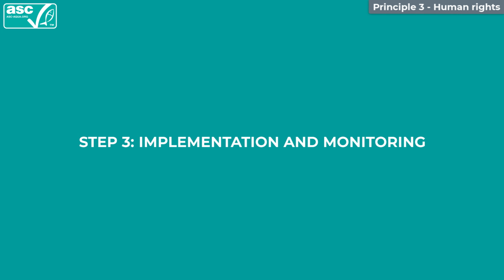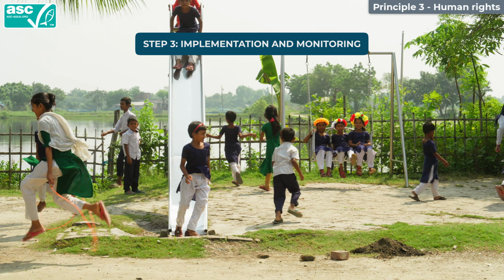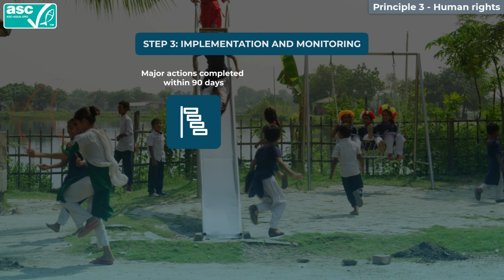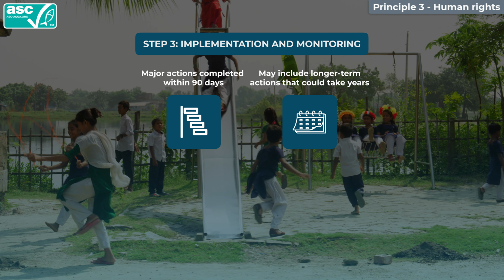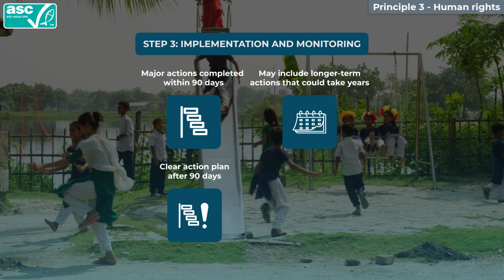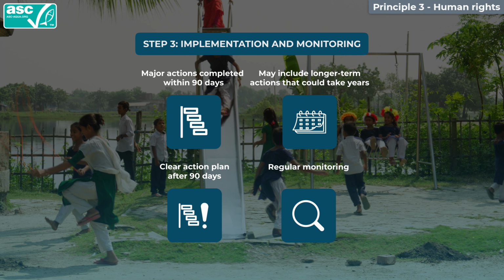Step 3. Implementation and monitoring. Once the remediation plan is ready, it's time for implementation. All major actions should be completed within 90 days. However, it is acknowledged that the plan may include longer-term actions that could take years. An example is when a child is placed back into school and needs support until they finish their education. At the end of the 90 days duration of the remediation plan, there should be a clear action plan for outstanding or ongoing actions. Regular monitoring is essential to ensure the plan's effectiveness.